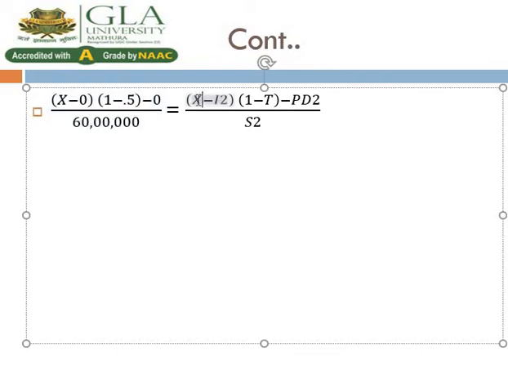Here also, I2, here we pay the interest as 4 lakh rupees. Tax rate is the same, that is 50%, and PD is 0. S2 is 20 lakh rupees.